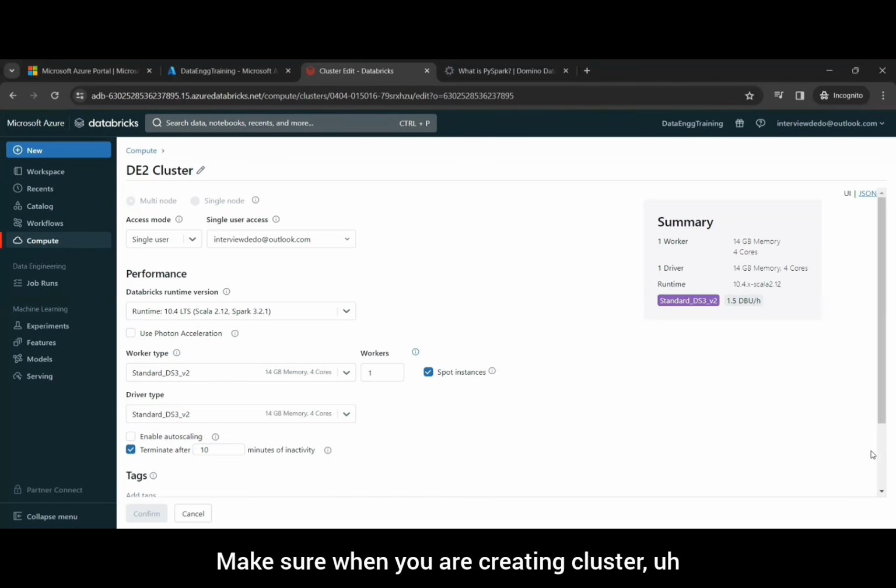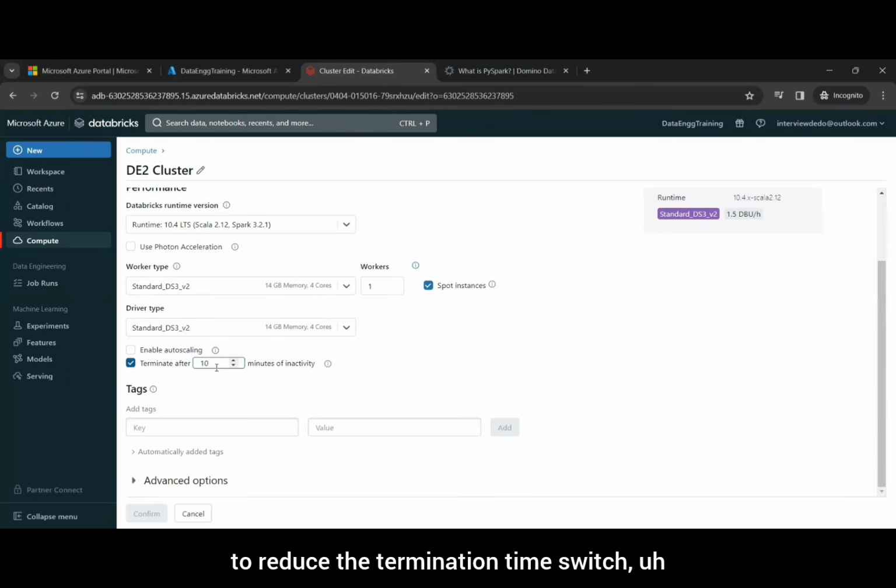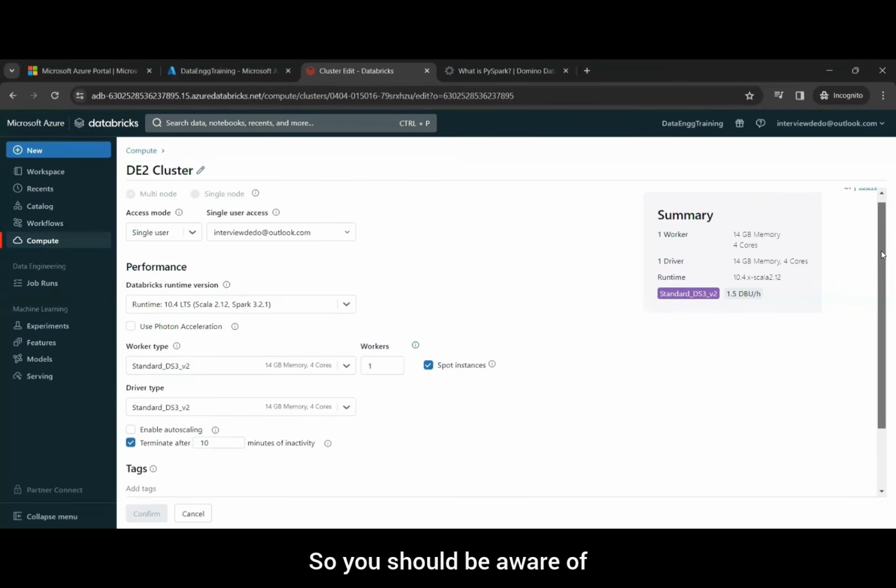Make sure when you are creating a cluster to reduce the termination time to 10 minutes or 5 minutes. Otherwise, by default it will be something like 2000 or 4000 minutes, which is going to charge you more. So you should be aware of that.